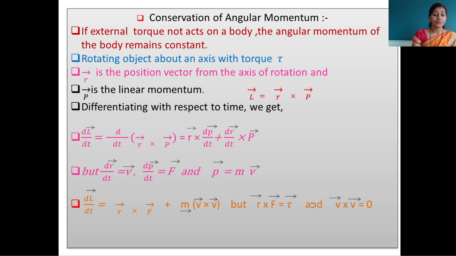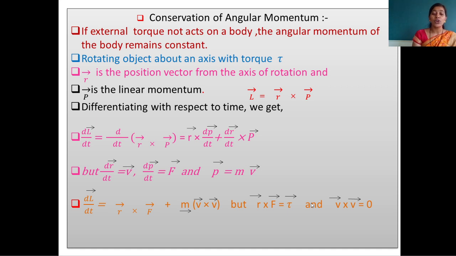See here, dL by dt. In that, what are we putting? dr by dt means v. In that, v cross p, where p is again mass into velocity. But when any vector is multiplied by itself in a vector product, its value becomes 0. So vector v cross vector v is 0. r cross F is nothing but the torque.